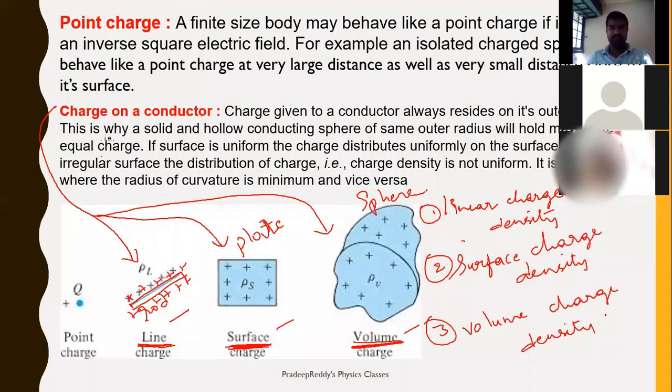In case of surface, charge is distributed on the surface area. And in case of volume, as total charge is accommodated on the volume completely, we will be dealing with volume charge density.